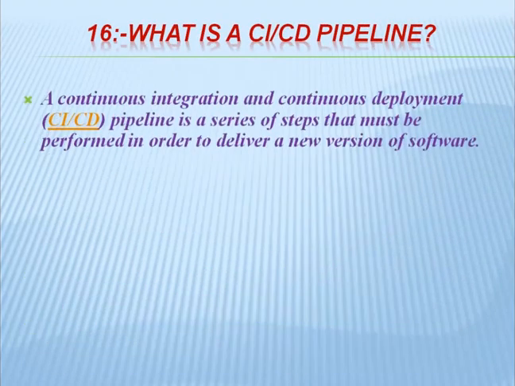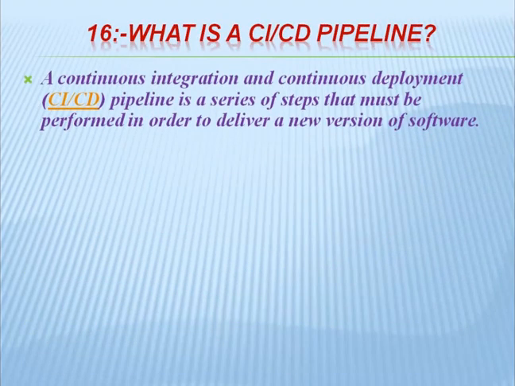What is a CI/CD pipeline? CI/CD means continuous integration and continuous deployment. A CI/CD pipeline is a series of steps that must be performed in order to deliver a new version of software. So this is continuous integration, continuous deployment.